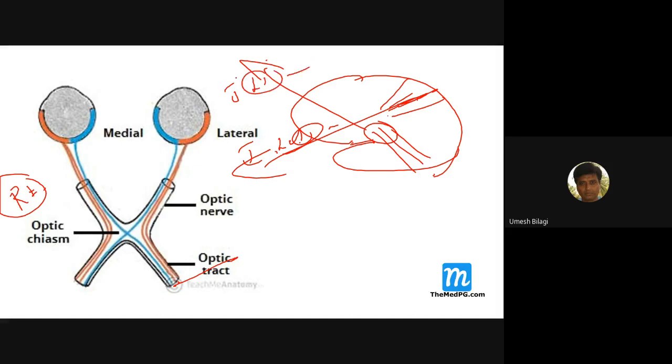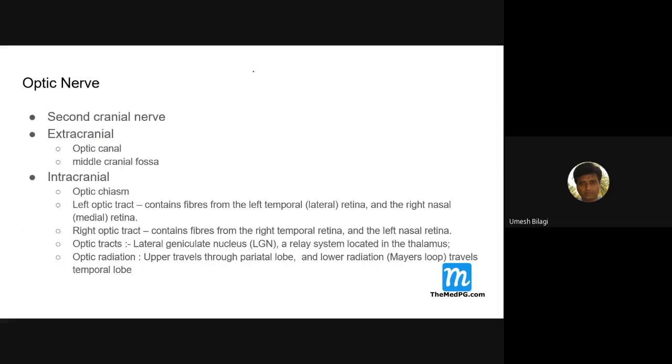Optic nerve. We'll learn something about the optic nerve. The second cranial nerve, it is extracranial at first. Then it enters the cranium through the middle cranial fossa. Then the optic chiasma I discussed just now. Left optic tract, right optic tract I discussed.